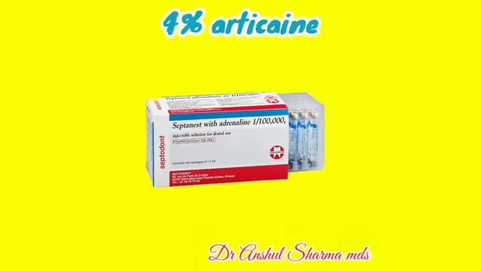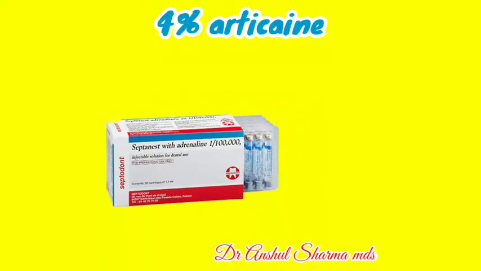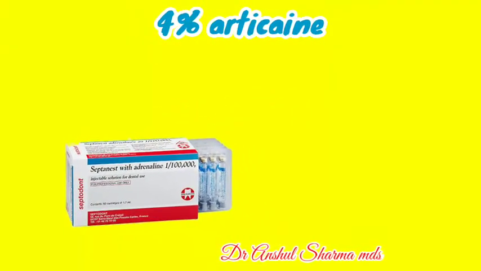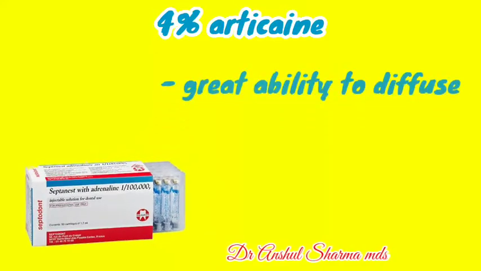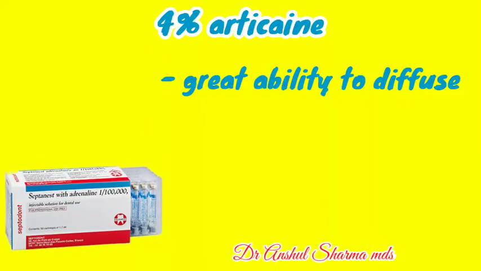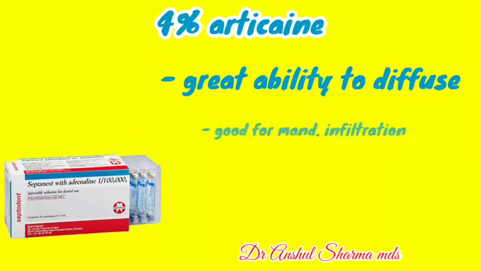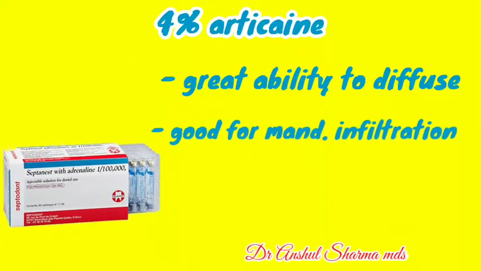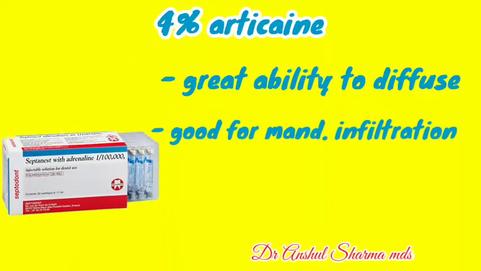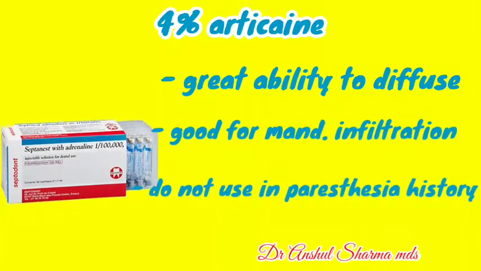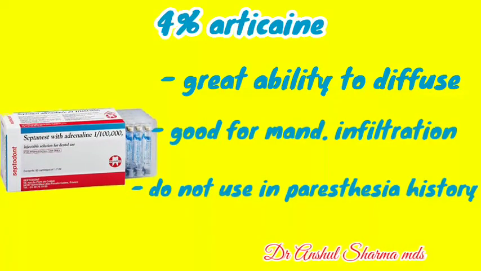The third anesthetic drug of choice is articaine. 4% articaine with a dilution of 1:1 lakh epinephrine has a great ability to diffuse, which makes it more optimal for mandibular infiltrations. It can be used for inferior alveolar nerve block, but there is a caution. Do not use articaine in patients with a history of high risk of paresthesia.